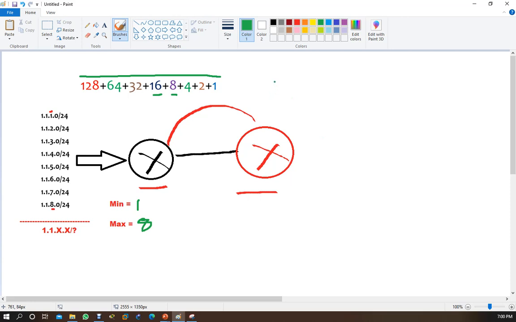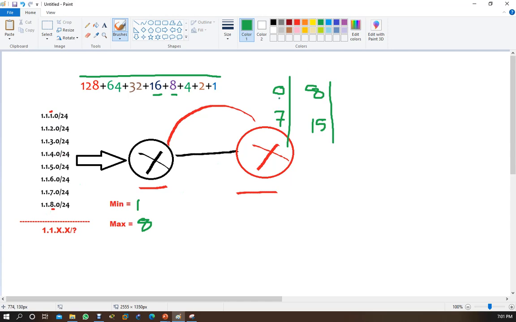So if you start writing this block, you will say okay, 0 to 7. If you take this block, you have to start from 0 to 7. But if you are taking the next one, then you will say okay, 8 to 15. If you count from here to here, it's 8 IP addresses. Now, your minimum and maximum.